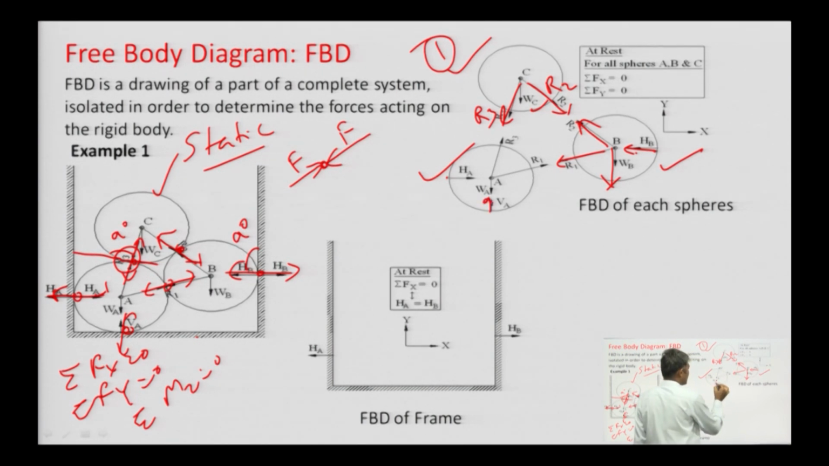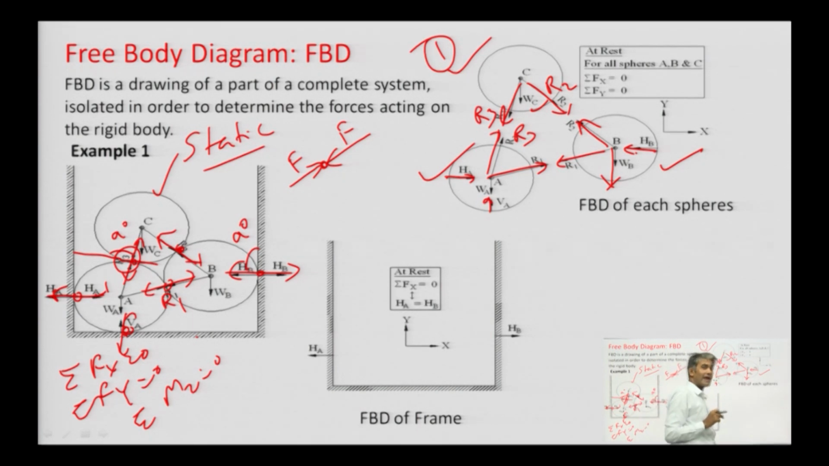And these are represented: this vertical reaction VA here, and this one horizontal reaction is represented by this. And this one, suppose this is R1, second is R2, and this is R3. So, this is the free body diagram of sphere B.